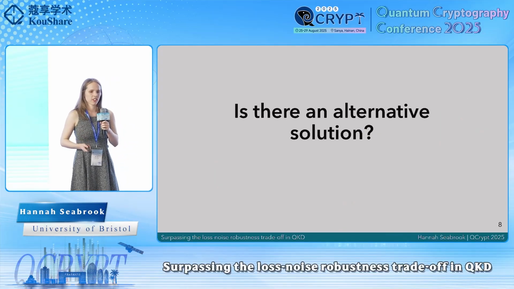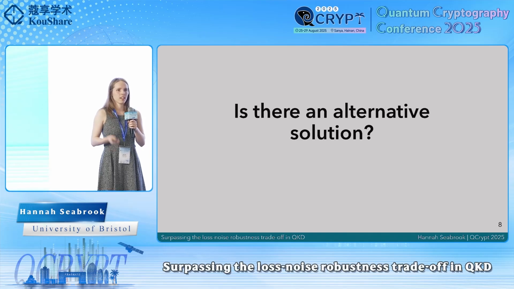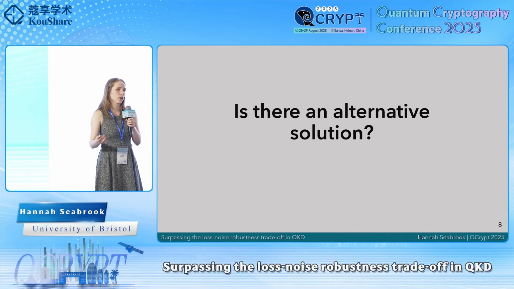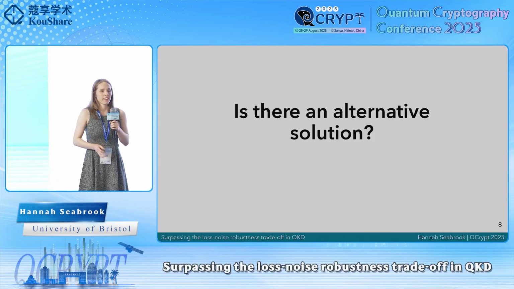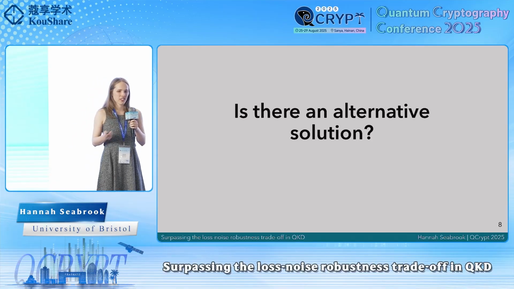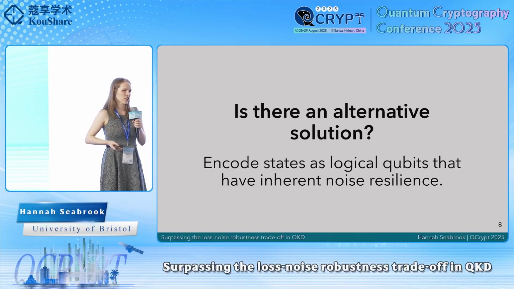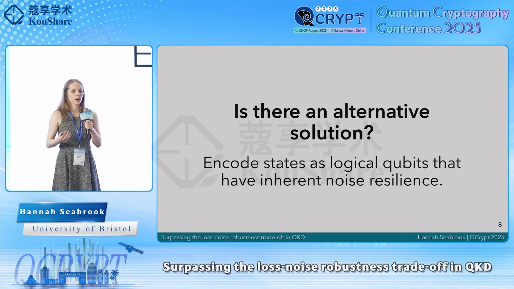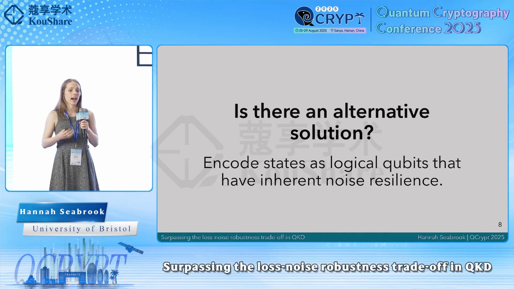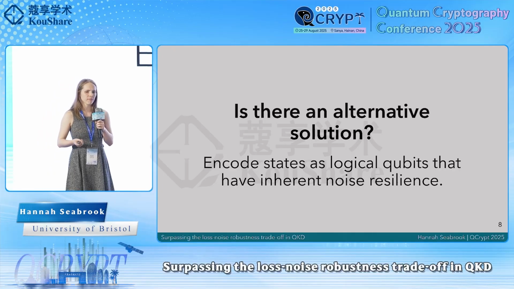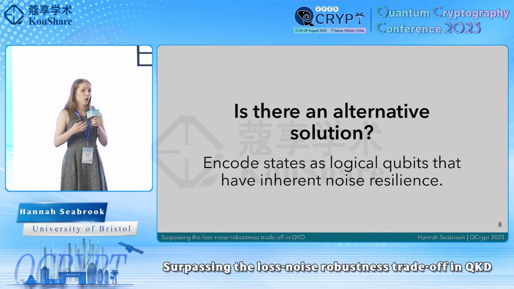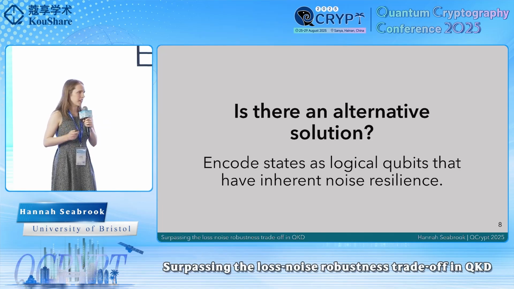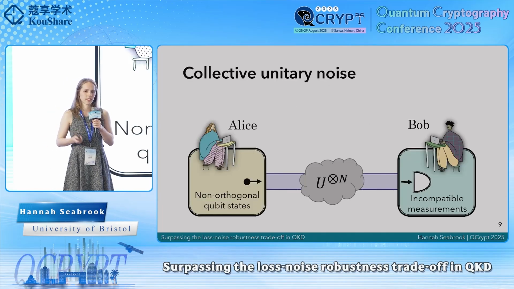So this led us to ask the question, is there an alternative solution? Is there an alternative way for us to perform QKD that doesn't rely on these extensive compensation techniques? And it's probably unsurprising that the answer lies in principles from error correction. Essentially, we can encode our states into logical qubits that have an inherent resilience to noise. So by taking some larger dimensional Hilbert space, we can find some subspace of that that has an increased resilience to noise. So let me give you a specific example of this.